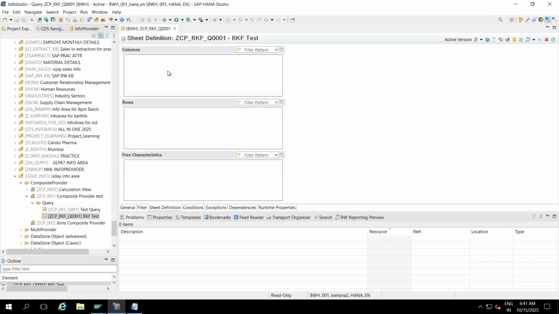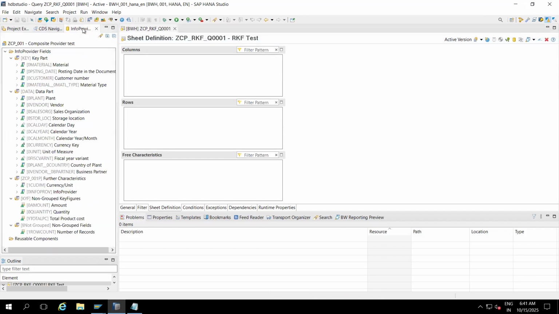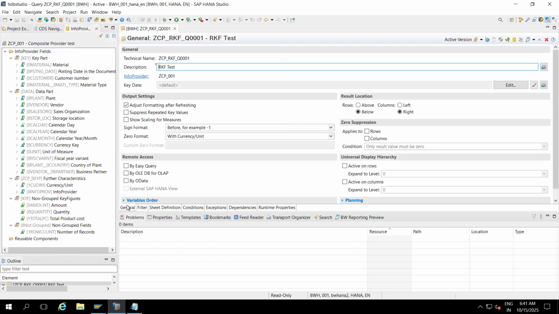Nothing will be there in the columns and rows yet. On the left side, we have the info provider. This is the BEx query technical name, ZCPRKFQ, and the text is the description of this BEx query.